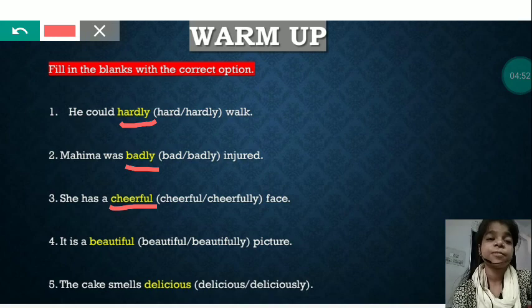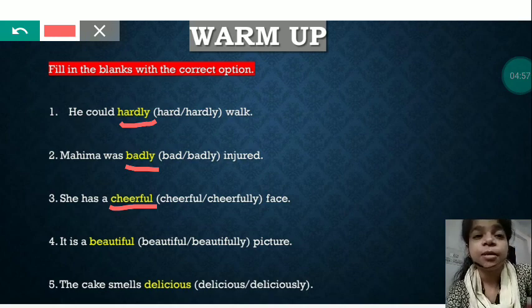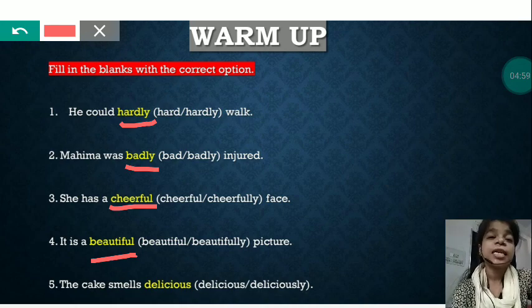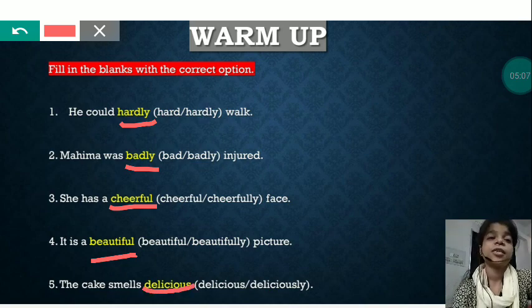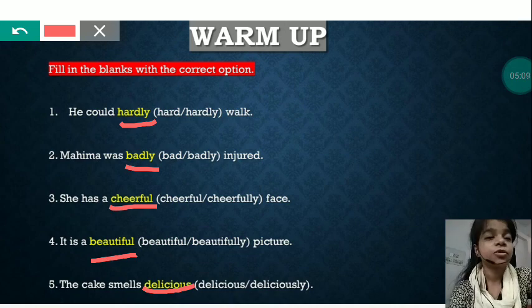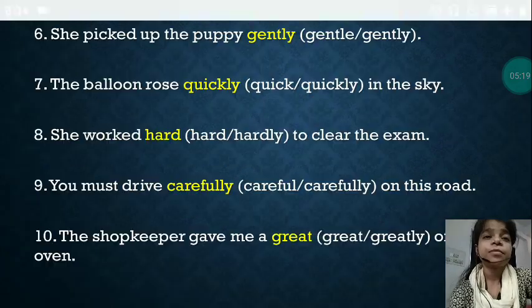Cheerful face. It is a beautifully or beautiful picture. What kind of picture? Beautiful picture. The cake smells delicious. What's the smell of cake? Delicious or deliciously? Definitely delicious. So, in all the examples, you saw that the words written in yellow are adverbs because they are defining the verb or adjective or another adverb.